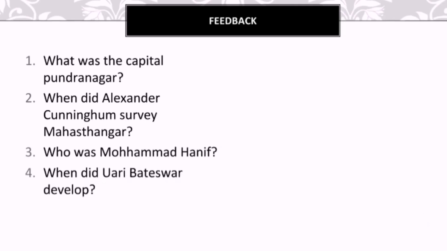When did Uari Bateshwar develop? Can you answer this easy question? Very good. Students who can answer properly, keep up the good work. For the rest, I have given the answer. But you do not have to worry, as I have already given the answer, but you have to study hard at your home. Otherwise, you won't be able to get good marks in the upcoming examination, right? So study hard, okay? Don't fall behind. Let's see the answers for the feedback now.